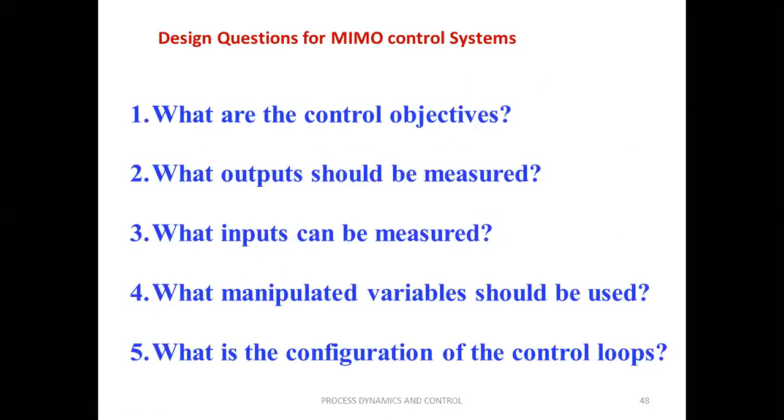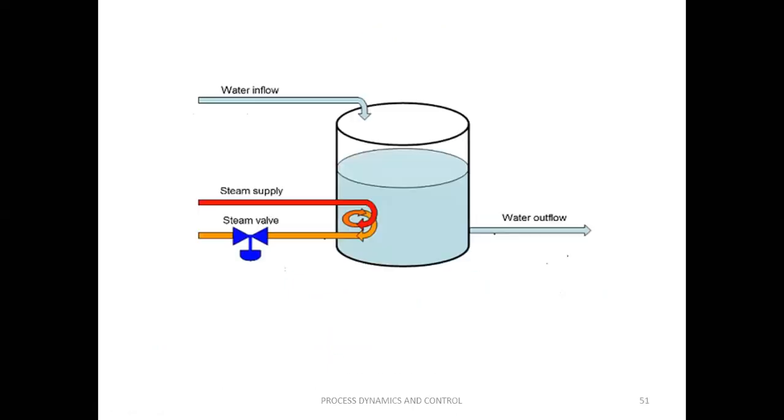And next, what manipulated variable should be used? Among the different inputs, which is the manipulated variable? What is the meaning of manipulated variable? This is the variable selected by a controller, by varying which the control variable reaches our desired set point. The variable that we change so that the control variable reaches the set point is called the manipulated variable.